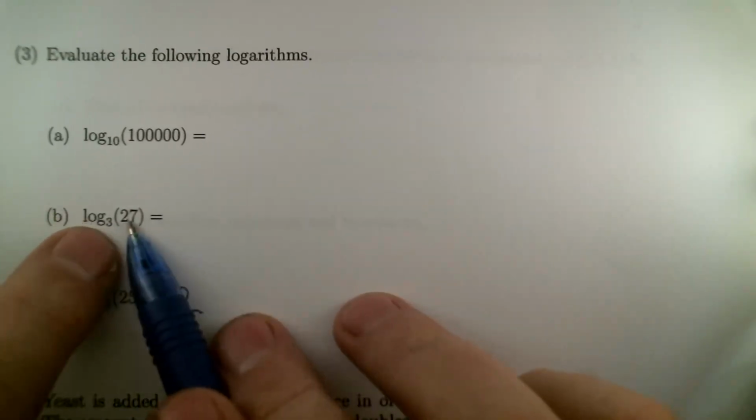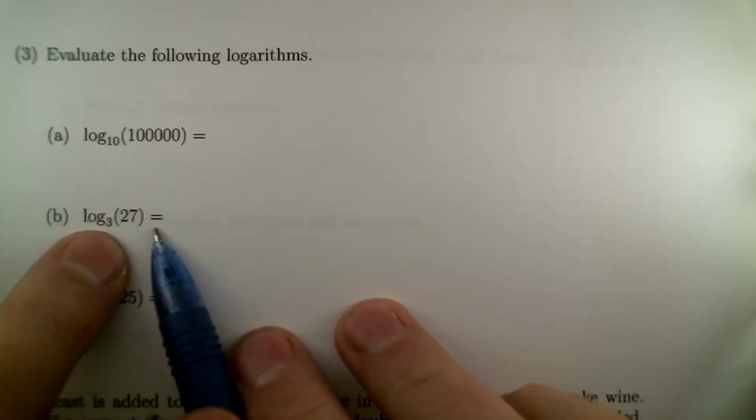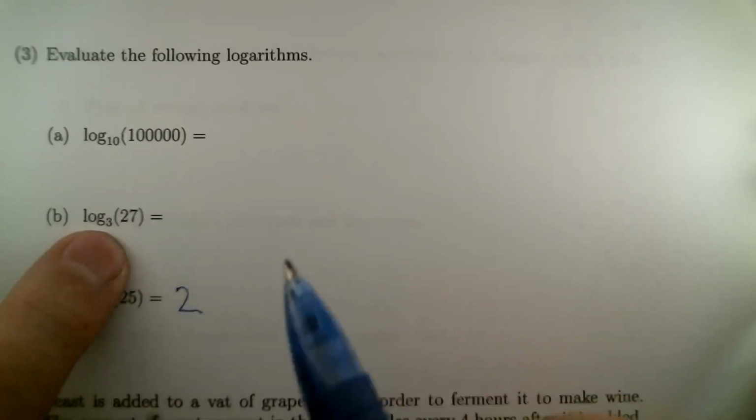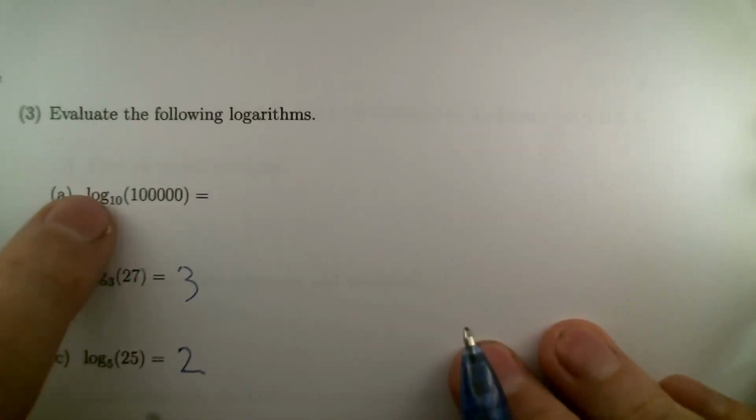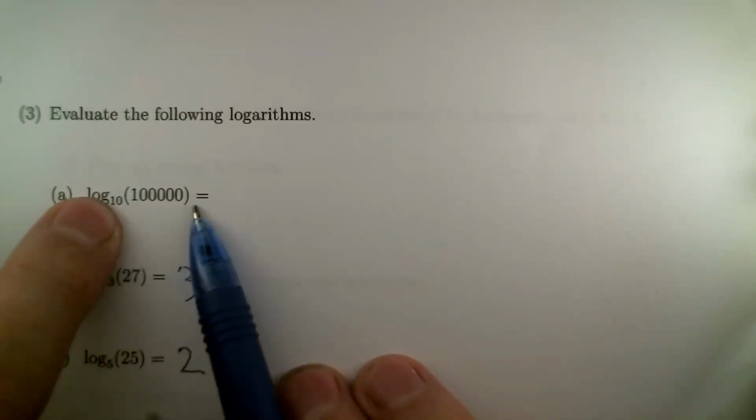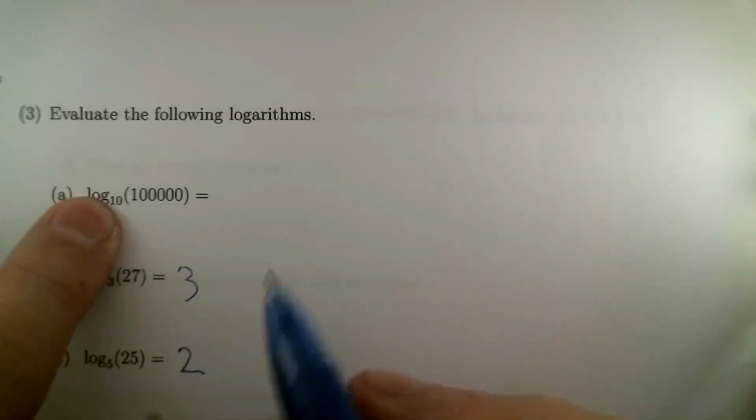And log base 3 of 27, the question is, what power of 3 gives us 27? That is 3. And how about this guy? What power of 10 gives us this number? Well, for powers of 10, you just have to count how many zeros. I'm seeing 5.